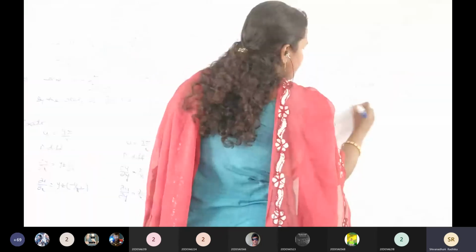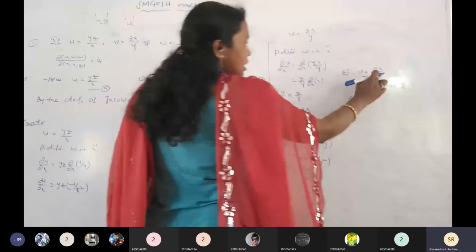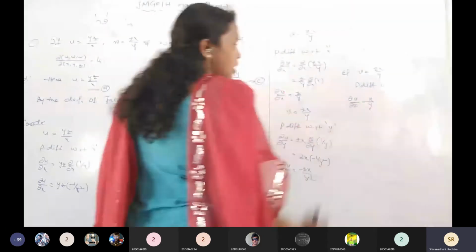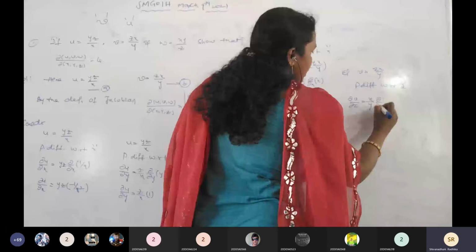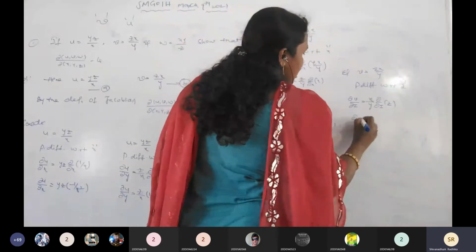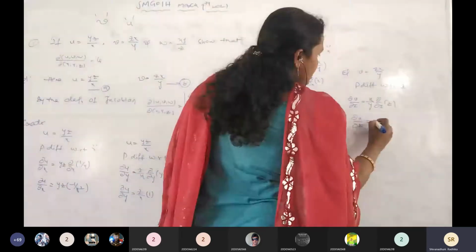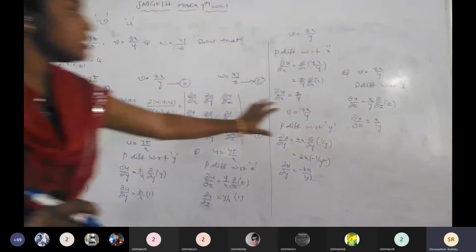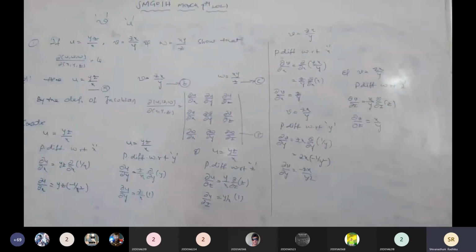Then dou v by dou z equals, completely we are differentiating with respect to z, x by y being the constant. Then dou by dou z of z is 1. Then dou v by dou z is equal to x by y. The first function and the second function with respect to x, y, z are completed. Is it clear? Now we go for the third function.